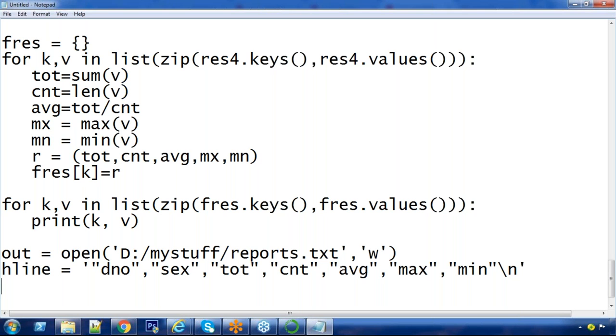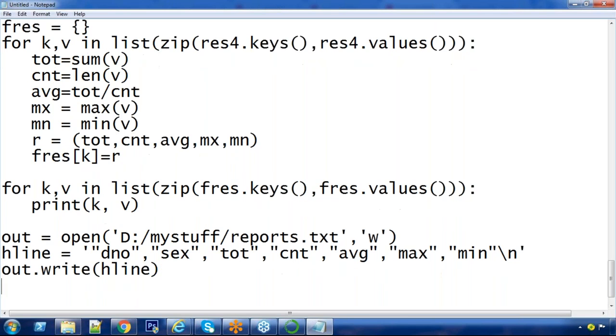To read data, previously we applied file object dot readline or readlines. Now write is the function. Your file object is out dot write. What do you want to write? The header line I want to write. So immediately one line will be recorded. Of course, after the line, in the end, backslash n is there, so you will come to the next line.